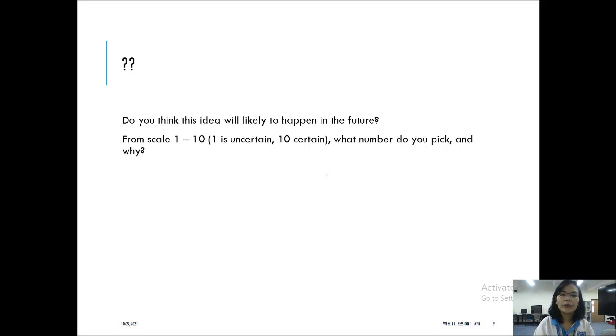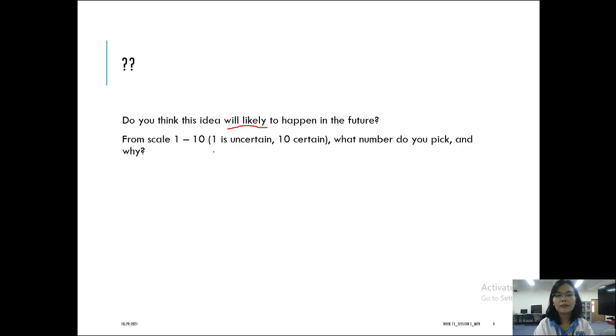All right, so with the reading about the smart airplane, here are some questions, okay? The first one is, do you think that this idea will likely happen in the future? And on a scale from 1 to 10, where 1 is uncertain and 10 is certain, what number do you pick? Are you very certain about it or very much uncertain about it? And why do you think so?